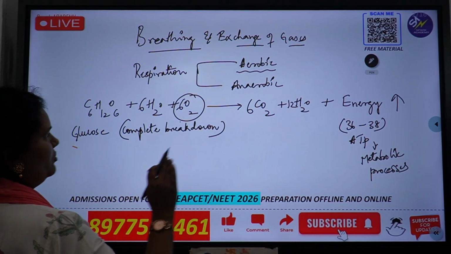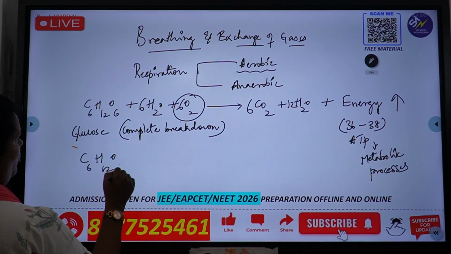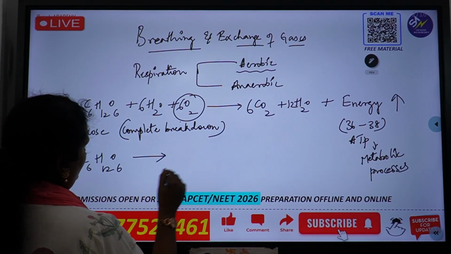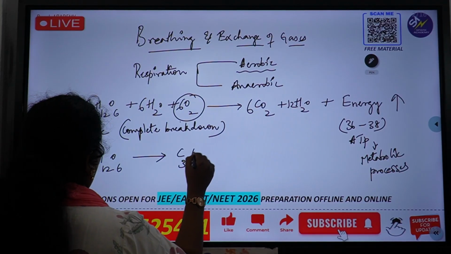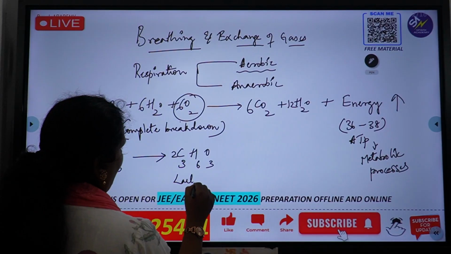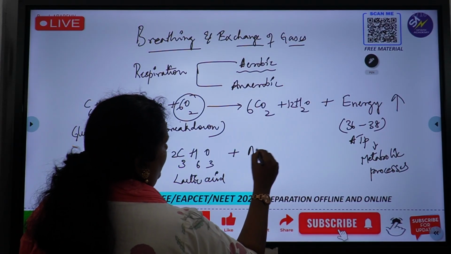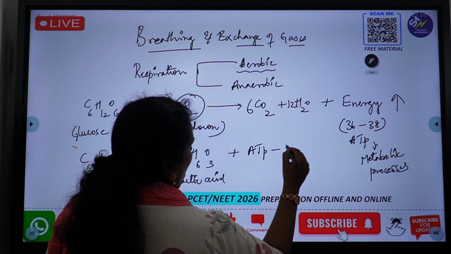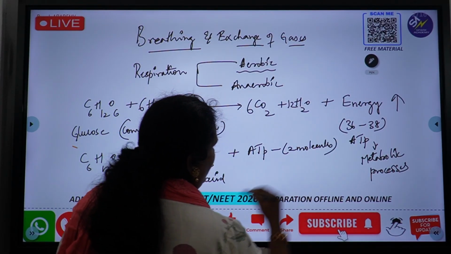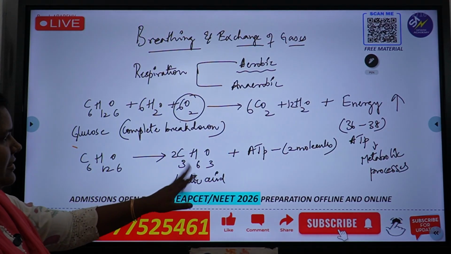అంటే ఆక్సిజన్ లేదు ఈ రియాక్షన్ లో. So you can take the same reaction C6H12O6. Now this happens in the absence of oxygen, so there is no oxygen. C3H6O3, and this is lactic acid. Lactic acid plus ATP or energy, and how many molecules? Only 2 molecules of ATP is produced. And what is this? You all know it, glucose, and this is lactic acid.